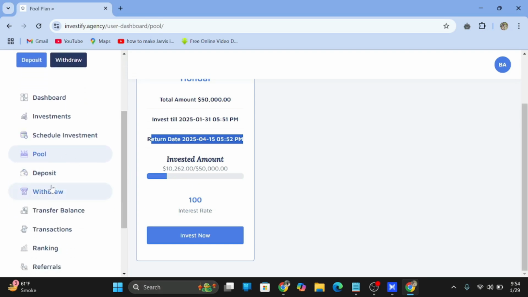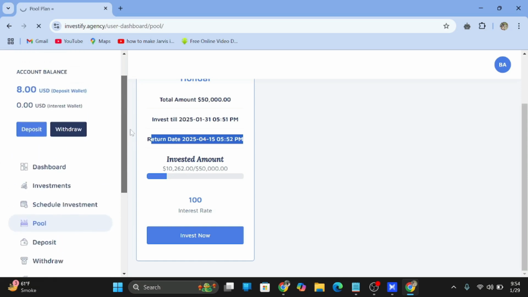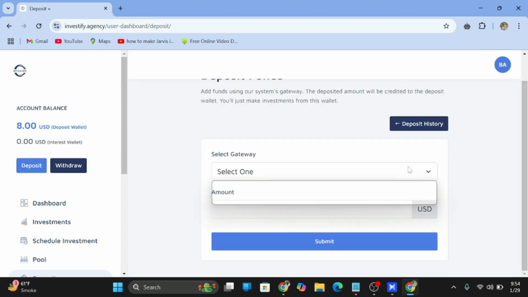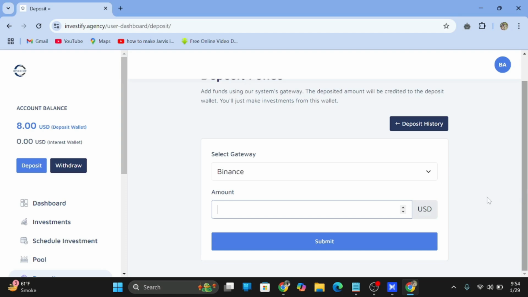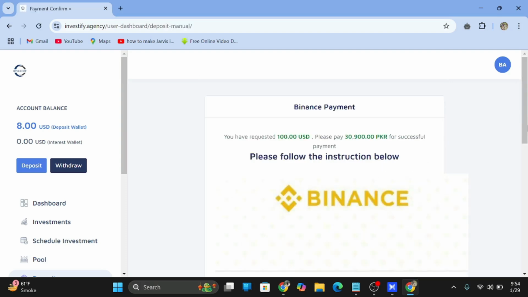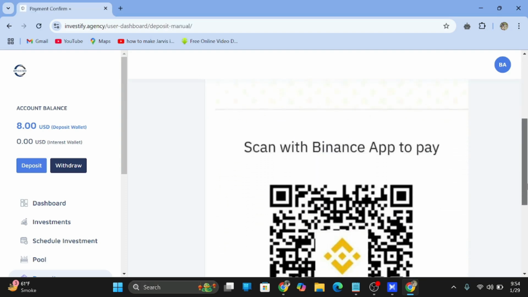So now we have the deposit section. Let's discuss this deposit section. When we click on the deposit section, it shows this screen. Select gateway. When we click on Binance, we just put a value here. For example, I'm putting 100, and then I will press submit. After this, here are some details of our transaction. You must read this. So after this, we will get a Binance QR code.